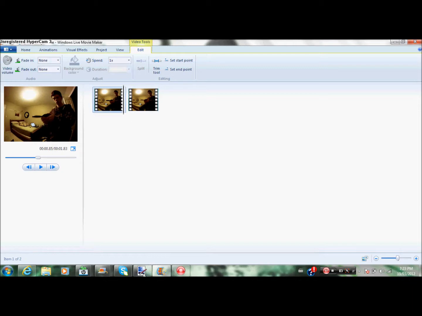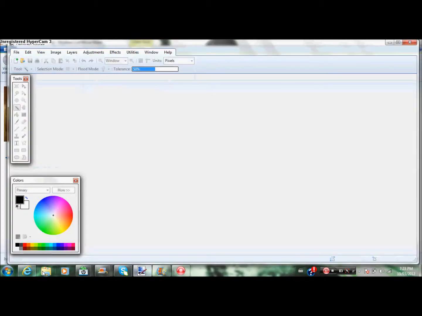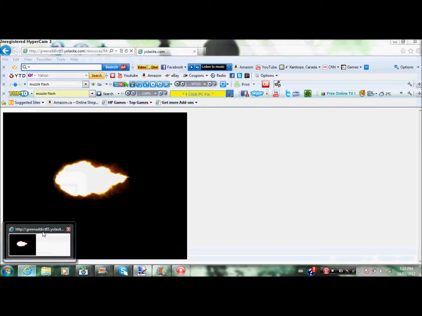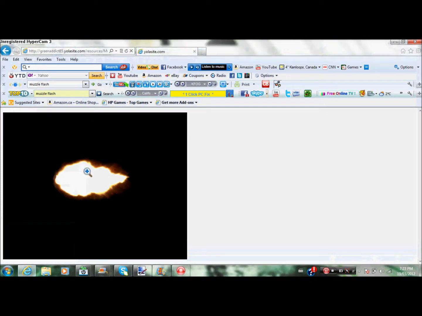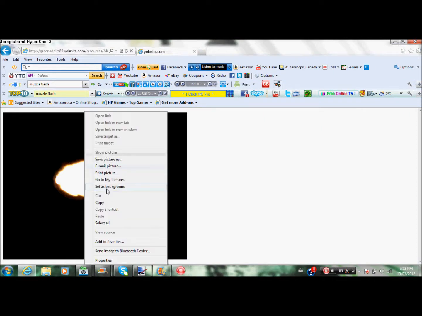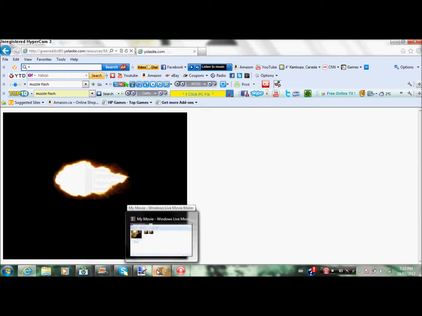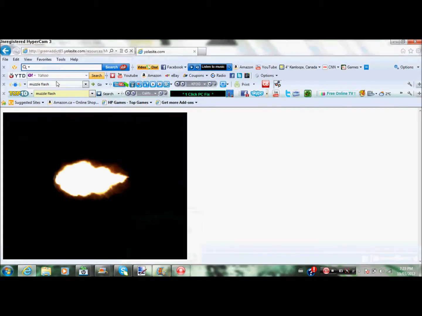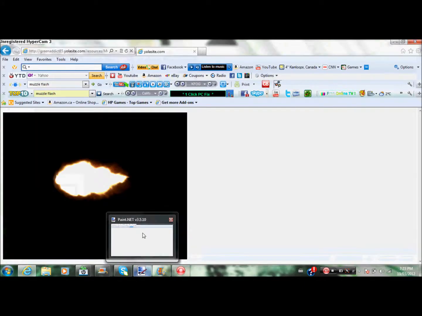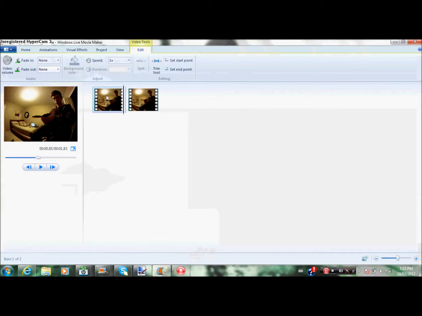And then you go to paint.net. No. You go to Google Images and you go to Muzzle Flash. Then the first one, it looks like this. Oh no, what am I doing? Oh yeah, no, you need to snapshot. Go back to Windows Live Movie Maker and let's see where we are.